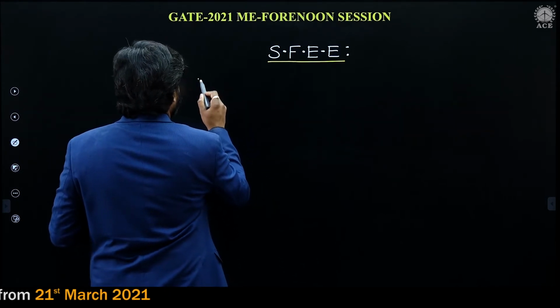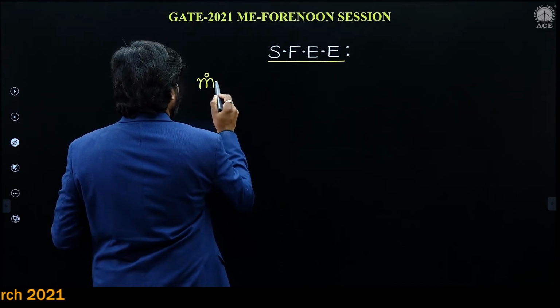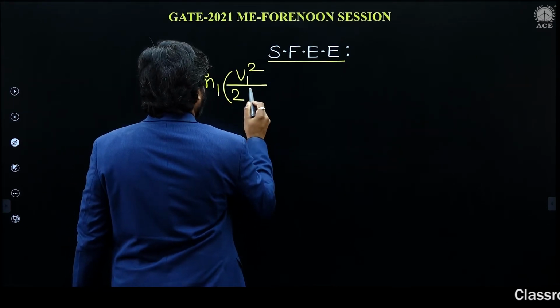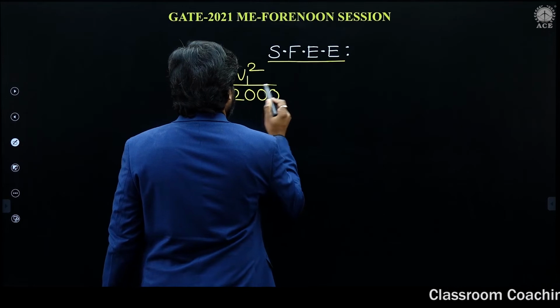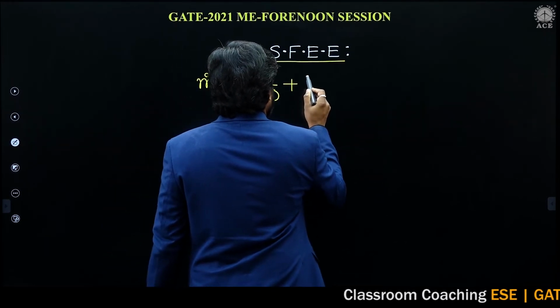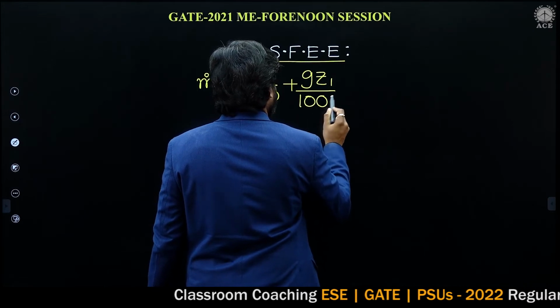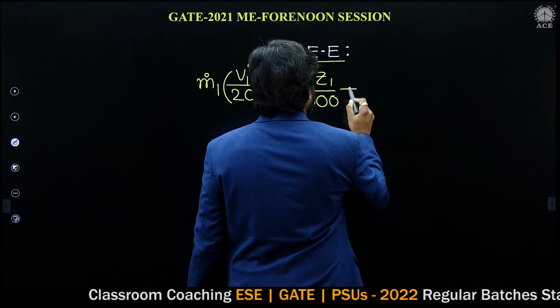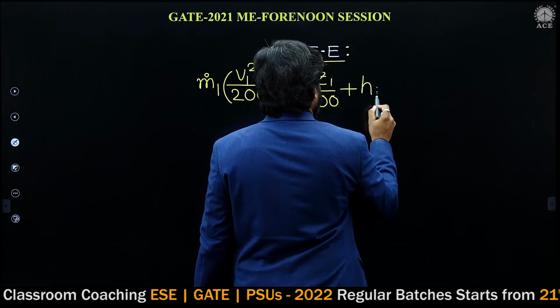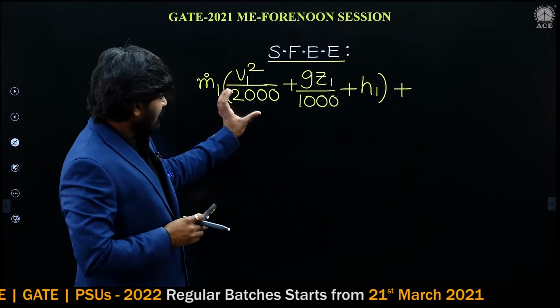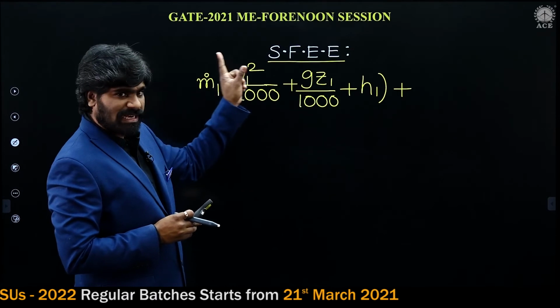At section 1, I am writing m dot 1, V1 squared by 2000, plus g Z1 by 1000, plus H1. So kinetic, potential and enthalpy terms at section 1.